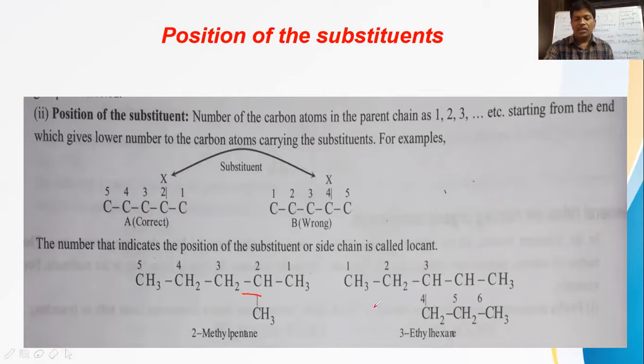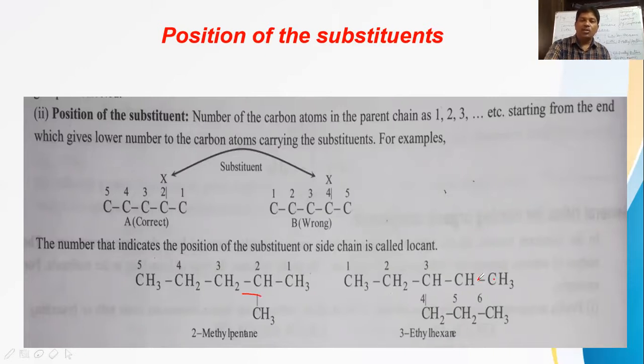Next, in this given structure, how many carbons are in the longest chain we have to select? First carbon, second carbon, third carbon, fourth carbon, fifth carbon. We get only 5 if you take it like this. But if you take 1, 2, 3, 4, 5, 6, we get 6 carbons in this way. So in the zigzag line we get 6 carbons. In the straight way we get 5 carbons.